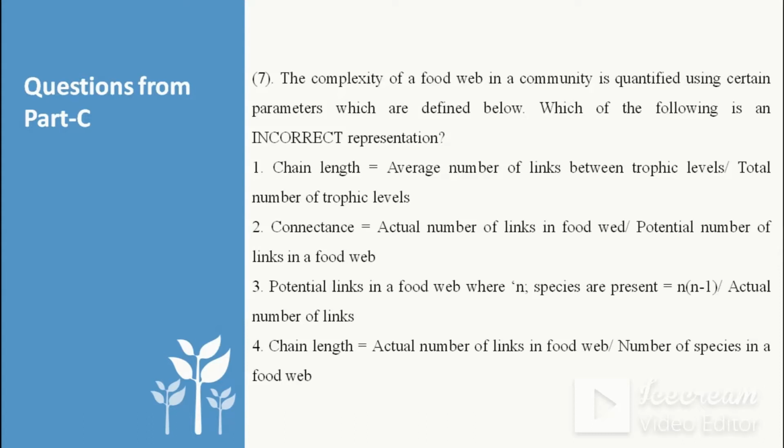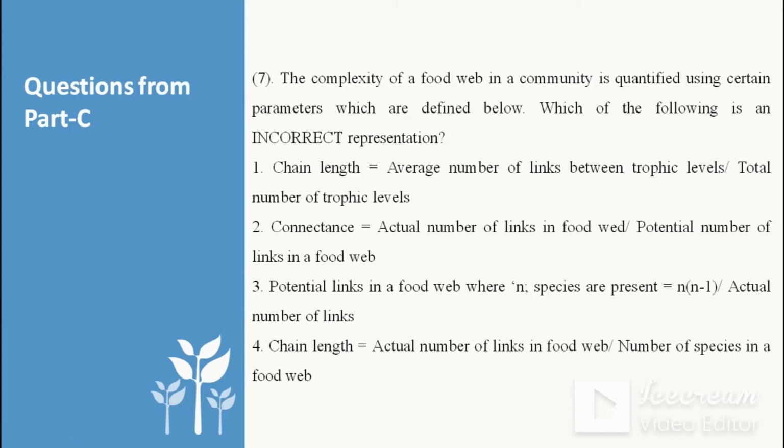If commensalism is possible, then it will be n square or S square. So we can't calculate the potential links as n into n minus 1 by actual number of links. So option 3 is not correct.